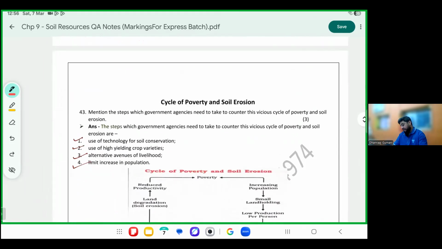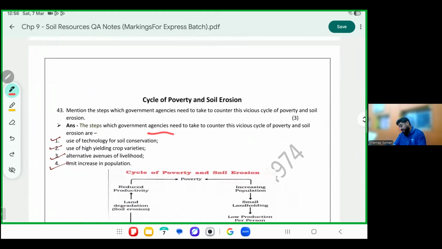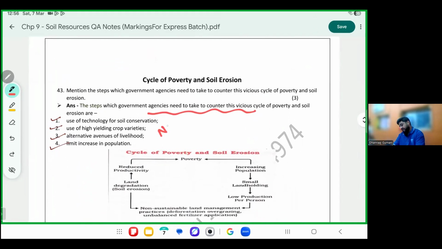Your cycle of poverty, the steps taken by the government to counter poverty. These are only names. You just have to learn the names. What are the steps taken by the government to counter poverty for a poor farmer? Use of technology, use of high yielding variety crops, alternative sources of livelihood, and limited increase in poverty.